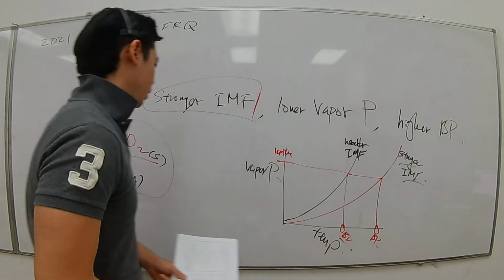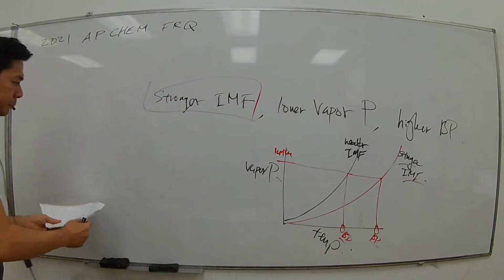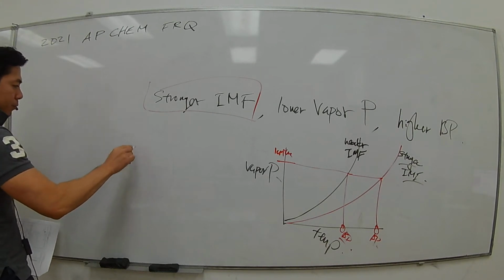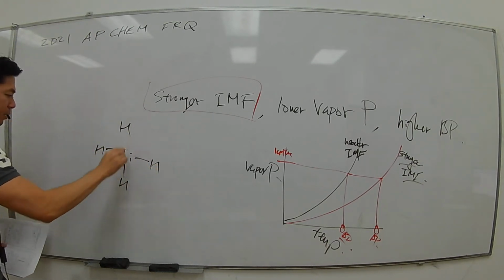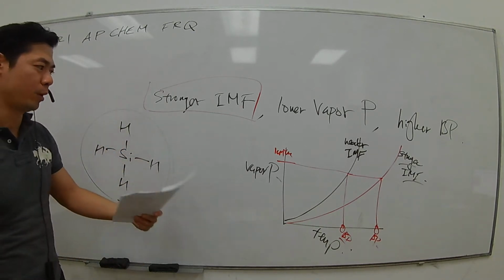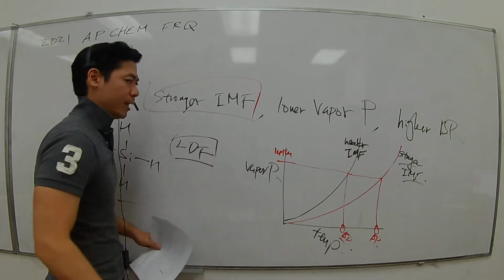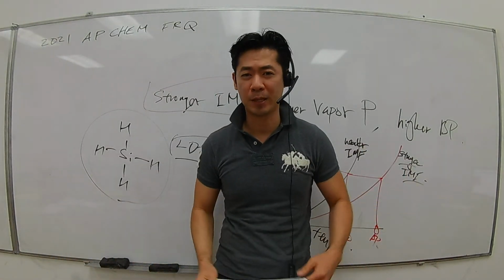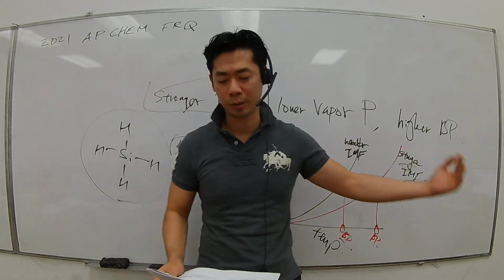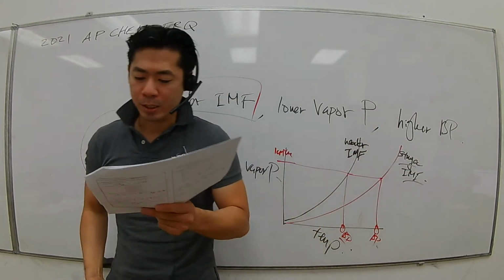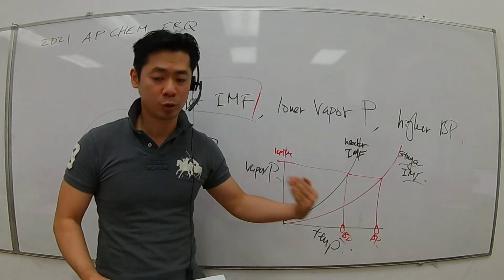molecule. So when you draw SiH4, silicon in the middle, hydrogen surrounds it. Due to the symmetry of the molecule, this is a non-polar molecule. Non-polar molecules have LDF, London dispersion forces. The strength of LDF depends on the size of the electron cloud, which is the number of electrons. Because this only has LDF compared to the network solid of SiO2, this one should